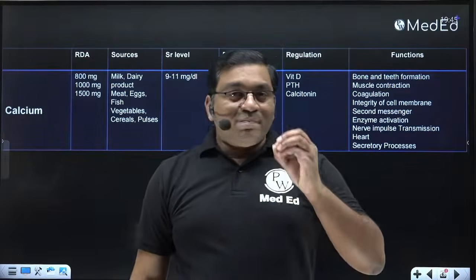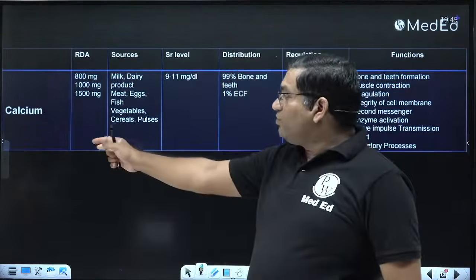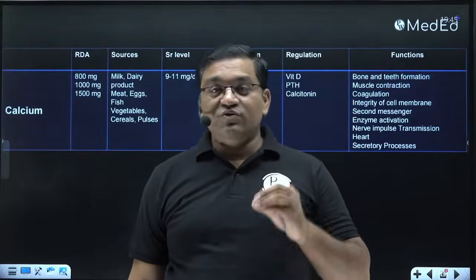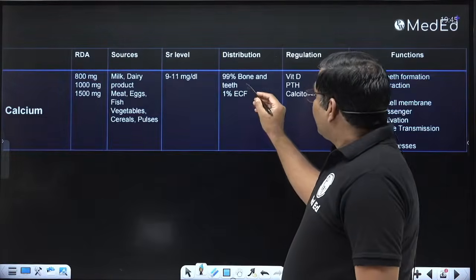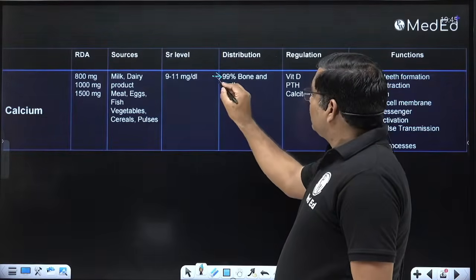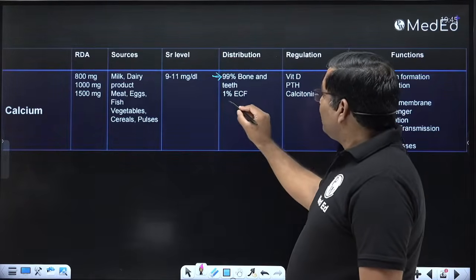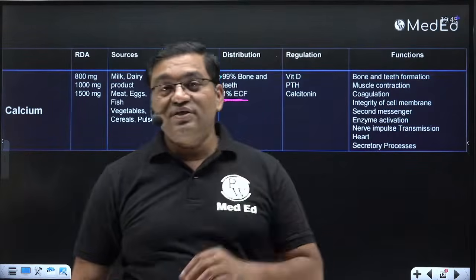So calcium, major elements. Total body content of calcium is 1 to 1.5 kg. Of this, 99% is present in the bone and teeth, and only 1% is present in the extracellular fluid, in the blood.